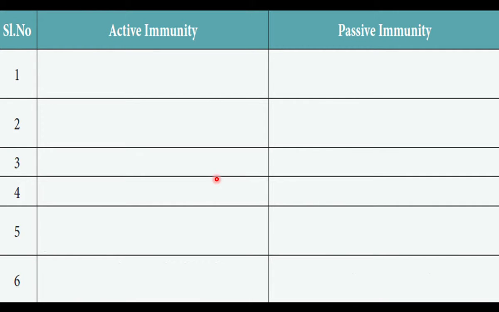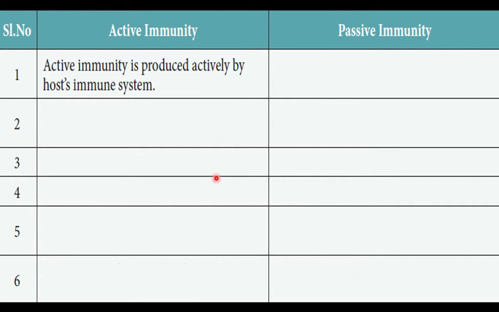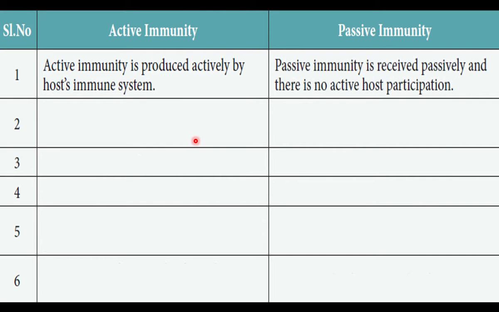In active immunity, there is participation of the host immune system. Antibodies are produced by the host immune system. In passive immunity, the immunity is received passively from another person. There is no host participation in the development of immunity. Host immune response is not shown.